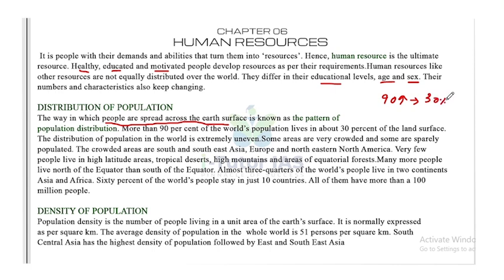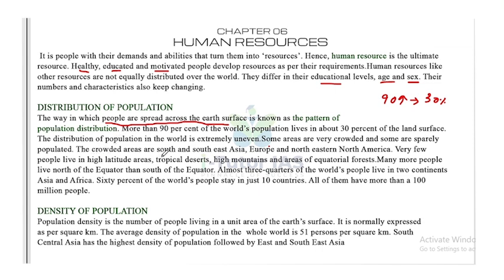Now, some areas are very crowded and some are sparsely populated. We know the plain areas, that is the Ganga-Brahmaputra plains, are very crowded, and in some places like the mountain regions, the population is very low. That is, some areas are very crowded and some are sparsely populated.